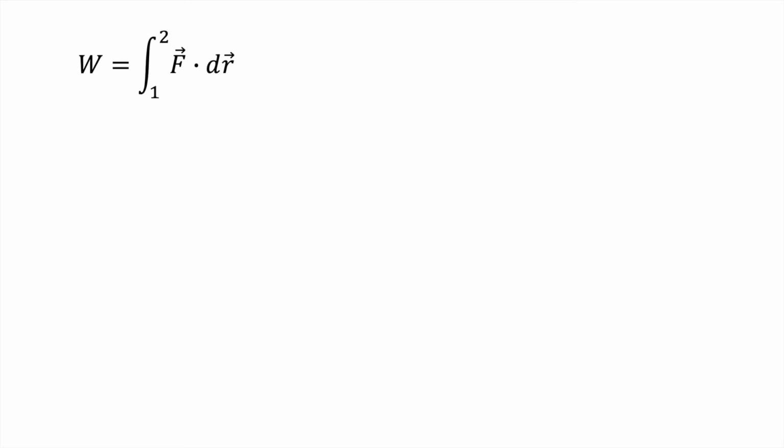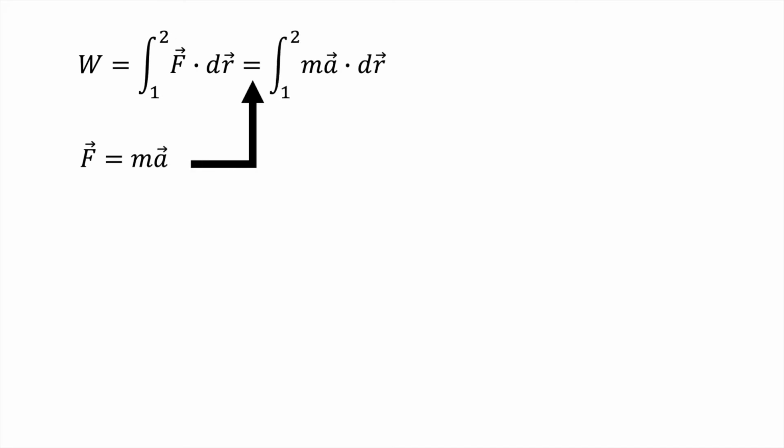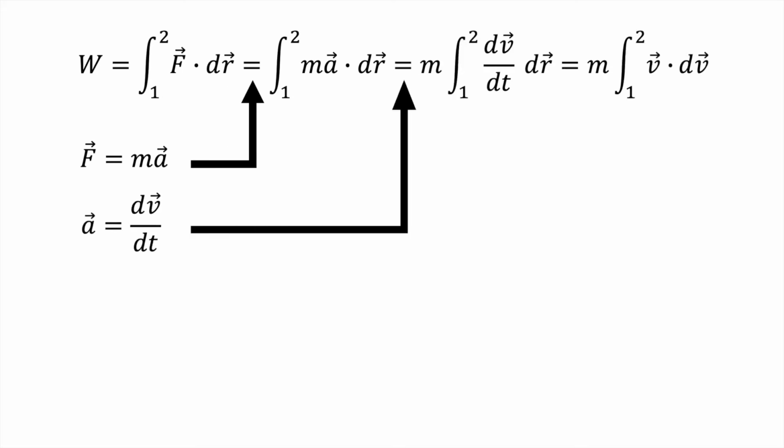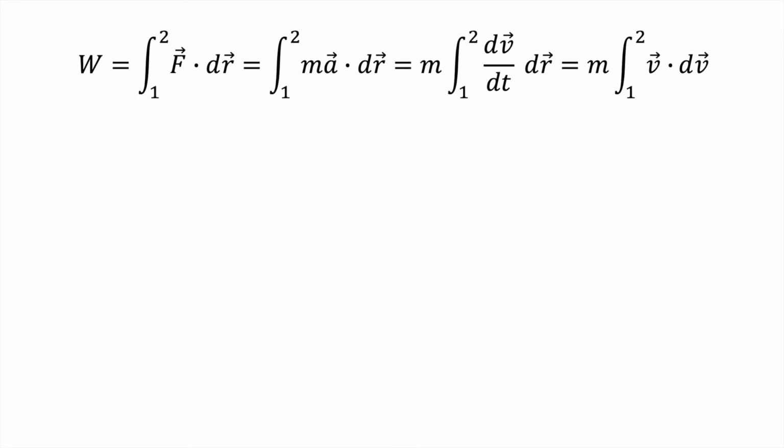According to Newton's second law, we can express the force in terms of the mass and acceleration. We can then use the definition of acceleration as the change in velocity over time to rewrite the integral in terms of the velocity. Solving the integral for the final and initial positions, we obtain this expression.